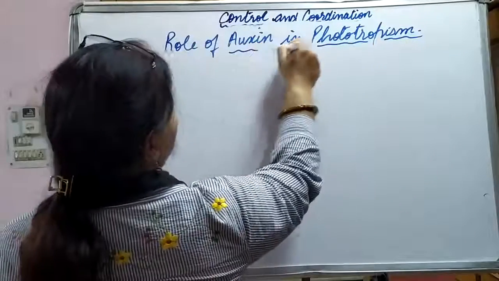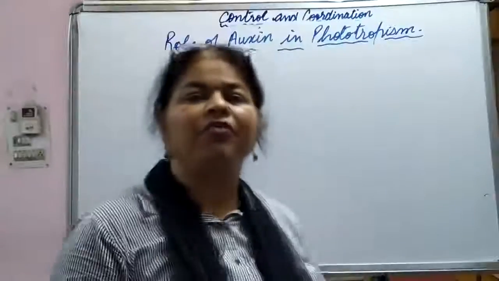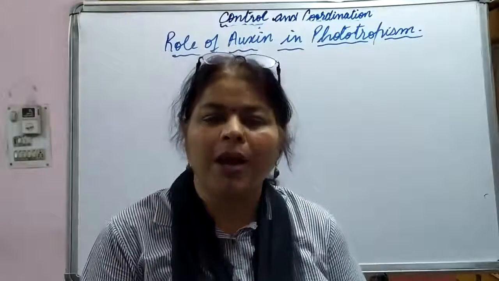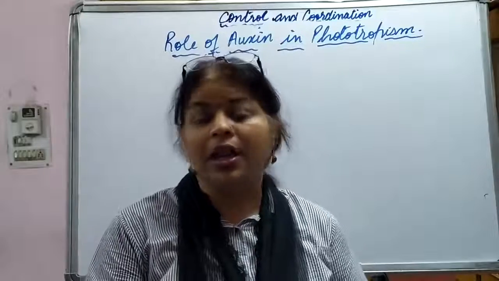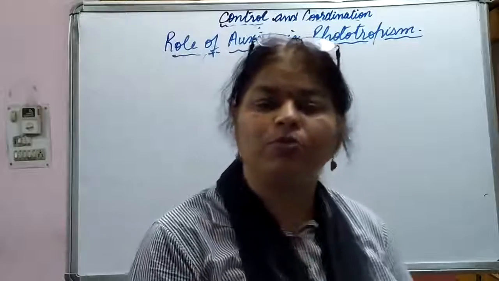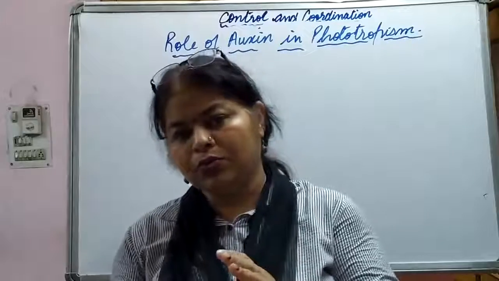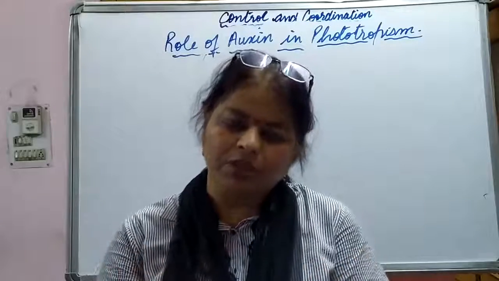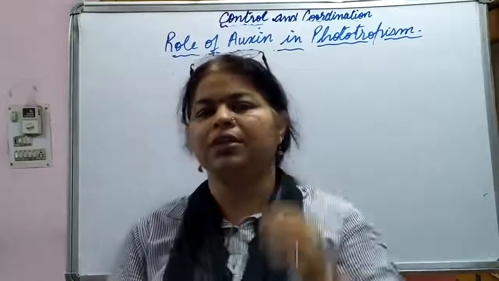Phototropism, you know very well. What is phototropism? When the part of the plant shows some effect because of the light. Okay, the part of the plant showing some response towards the light, and that is the shoot. If you remember the activity that we discussed in tropic movements, when plants are kept in a dark room for some days and then suddenly we provide some light by opening the window or something like this, what do we see? We see that the plant starts bending towards the light.